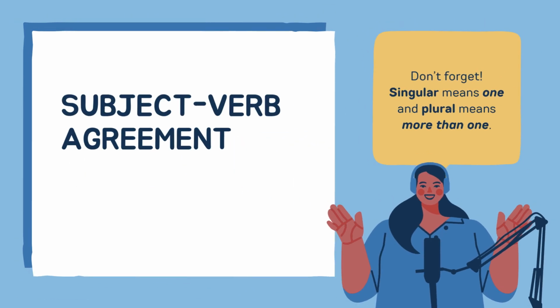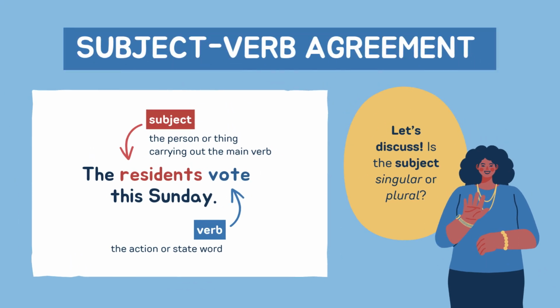So let's see what subject verb agreement is. Don't forget, singular means one and plural means more than one. Let's discuss, is the subject singular or plural in this sentence: the residents vote this Sunday. The person or the thing carrying out the main verb is the subject. Okay? And the action or the state of the word is the verb. So residents is the subject and vote is the verb.